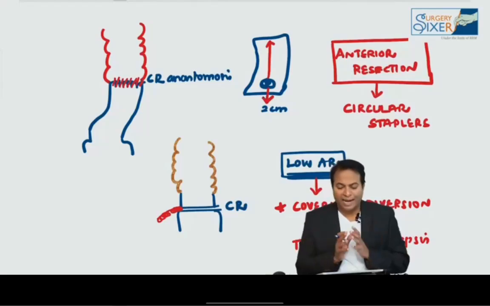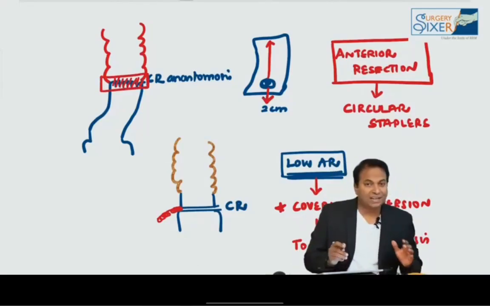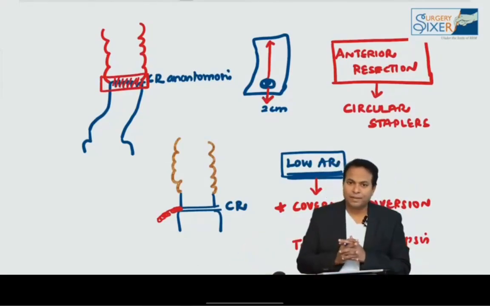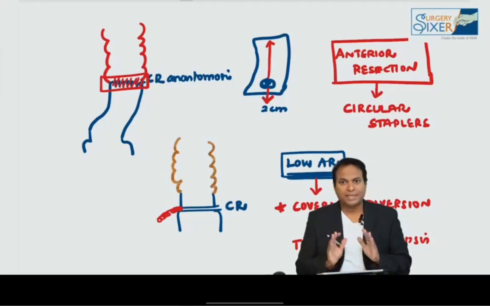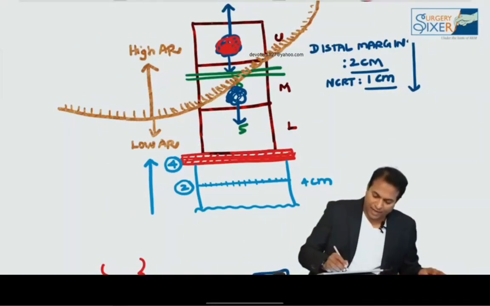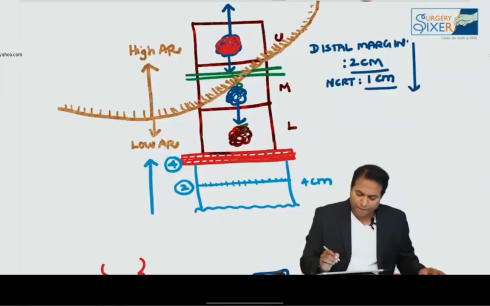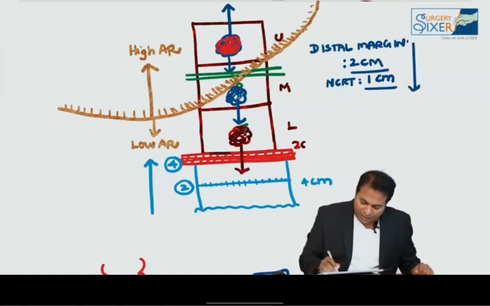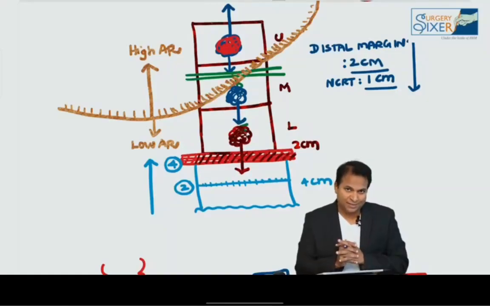So please don't forget, after anterior resection operation, we do a colorectal anastomosis and the patient will pass motion through the anus. So we prefer most of the time to do anterior resection operation for cancer rectum. But sometimes, please see the picture again. If there is a cancer very low in the rectum like this, and if you want to give 2 centimeter clearance, there is a chance of injury to the puborectalis muscle and the patient will land up in incontinence.